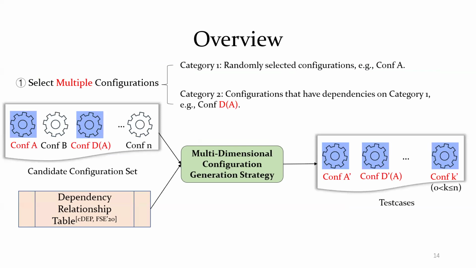For the multi-dimensional configuration generation strategy, multiple configurations are first selected from the candidate configuration set. The selected configurations are divided into two categories. Category 1 is some randomly selected configurations, for example, CONF-A. Category 2 is configurations that have dependencies on Category 1, for example, CONF-DA. Here, the dependency relationships table we used comes from CDEEP.